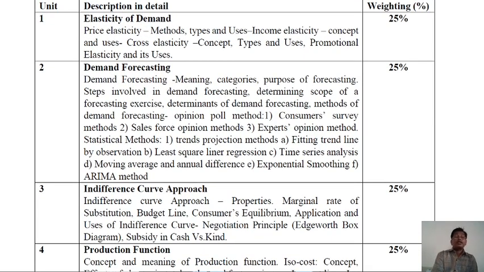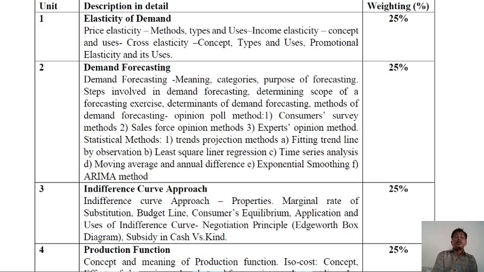First, elasticity of demand. Your main points: price elasticity, its method, types, and uses. Income elasticity, its concept and uses.